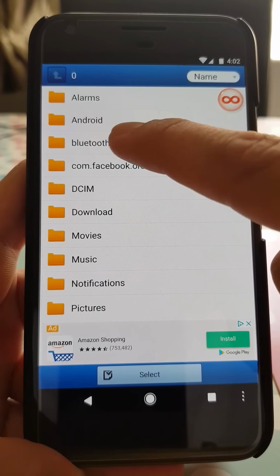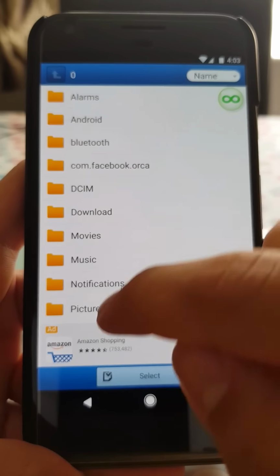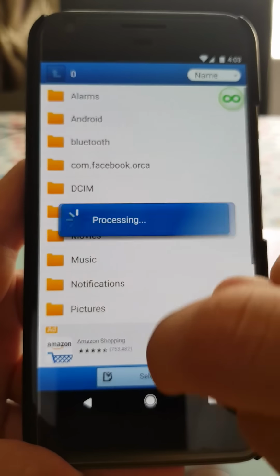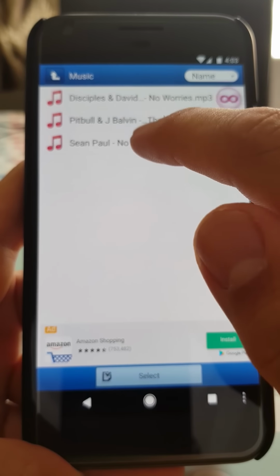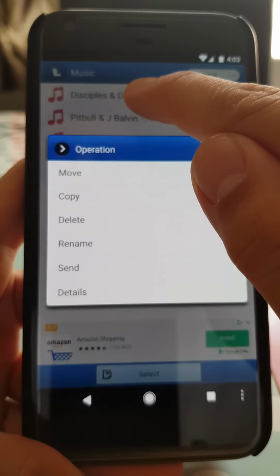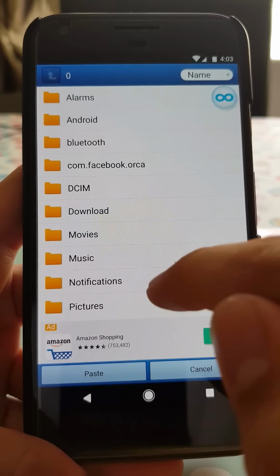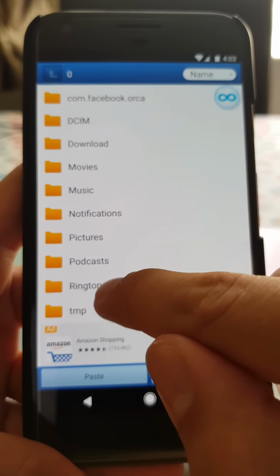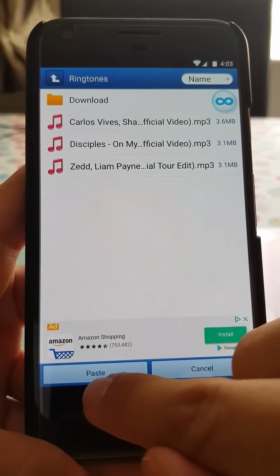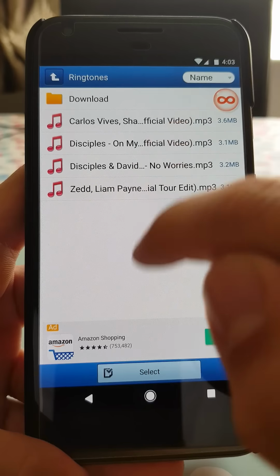Imagine you have your songs in Bluetooth or downloads or music. You go in wherever you have your songs. Imagine I want this one. I hard press move, and then go back, go into ringtones and paste here. Alright, should be in here now.